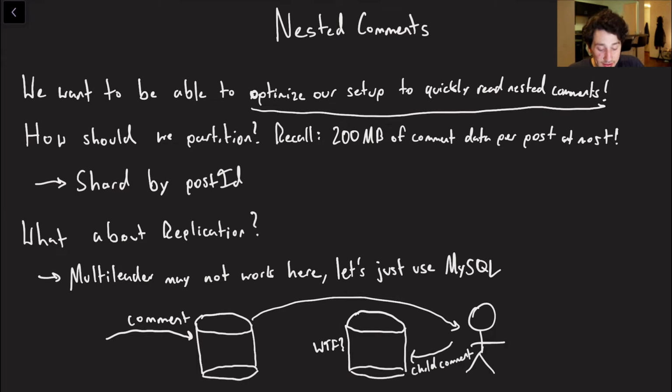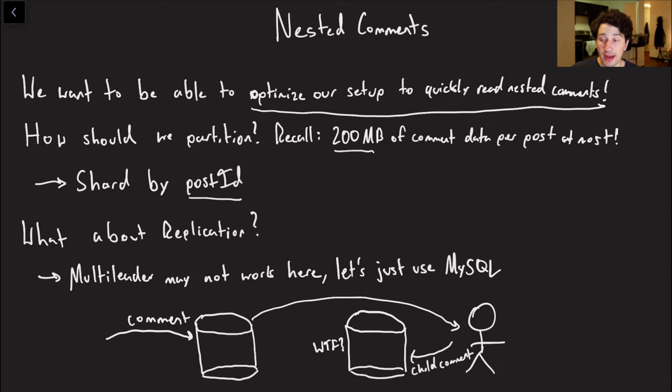Keep in mind that when we did our capacity estimates for this video, we said that probably per thread, there's around 200 megabytes of comment data. And the good thing about that is 200 megabytes is actually very little. What that means is that we can keep all of the comments, even on our most popular threads, on a single node, which is huge because then we don't have to do cross-partition queries. All that we have to do is shard by our post ID, and we should be good there as far as partitioning goes. The next question is, what about replication?